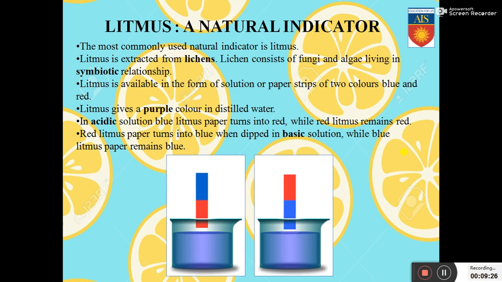Litmus is available in the form of solution or paper strips of two colors, blue and red. Litmus gives a purple color in distilled water. In acidic solution, blue litmus paper turns red, while red litmus remains red. And in case of a basic solution, red litmus paper turns blue, while blue paper remains blue. Very, very important. Don't get confused. In acidic solution, blue litmus turns red, and in basic solution, red litmus turns blue.